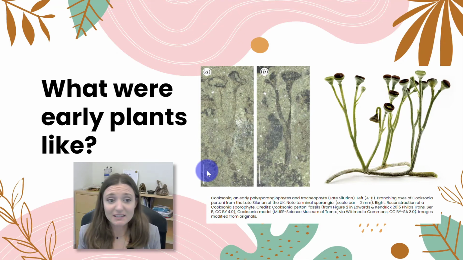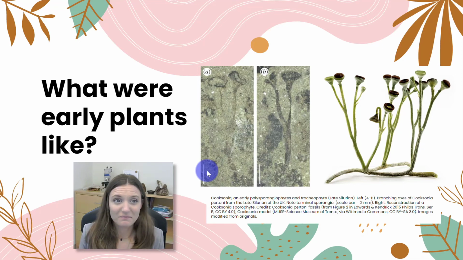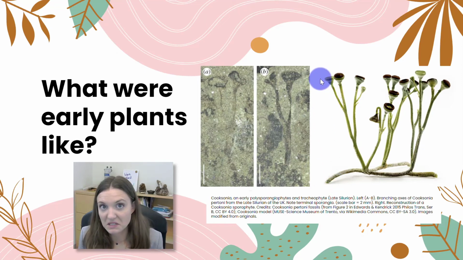There's not a lot of really deep soil for plants to grab onto. So early plants like this one right here, Cooksonia, did not have roots. They didn't stand very tall. Here's a scale bar, 2 millimeters. This looks like it's maybe 10 inches tall. No, this is maybe 10 millimeters tall. They didn't really have true leaves yet.